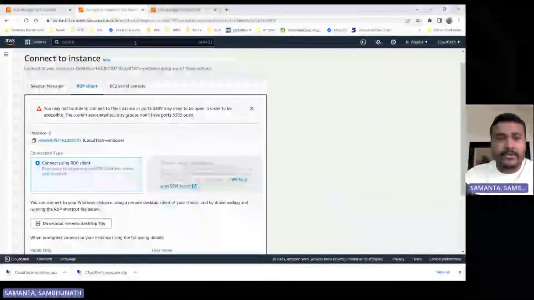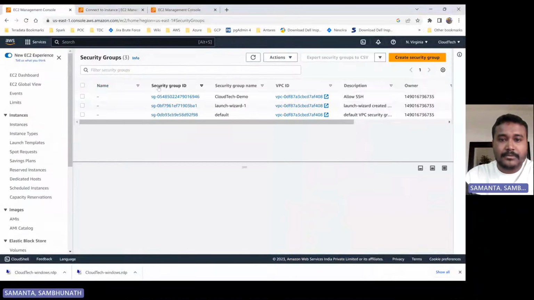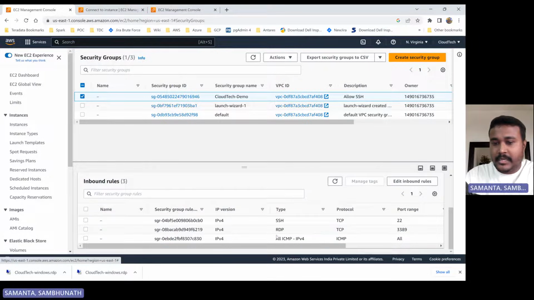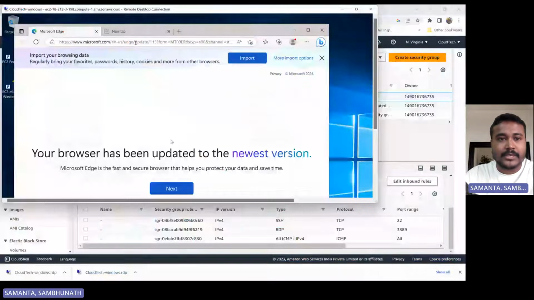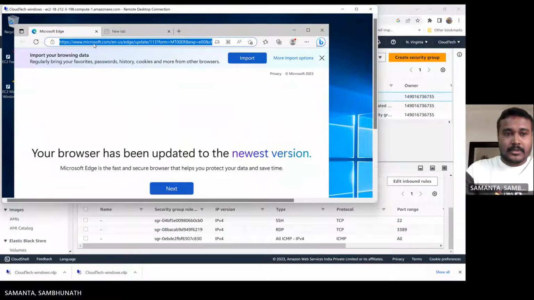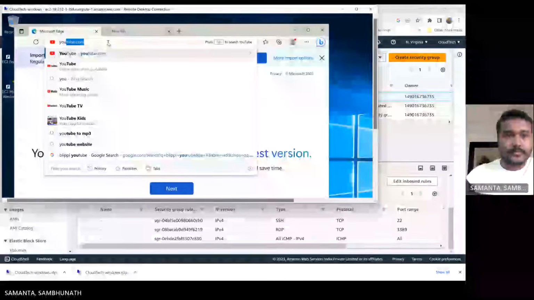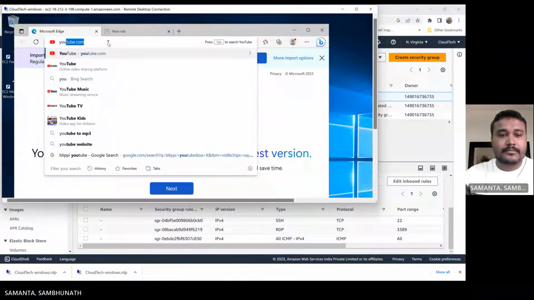Let me see what security group we have here. Inbound we have RDP, all I see are these two on the right. So let's go here and try to search, suppose google.com, or maybe search YouTube. Let's see.